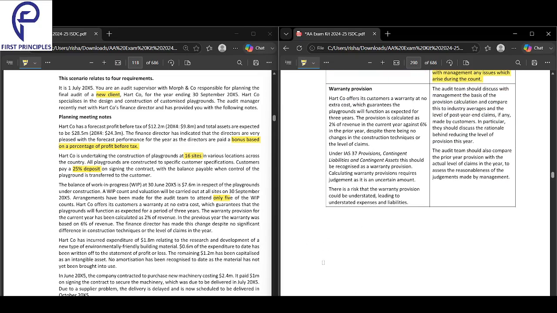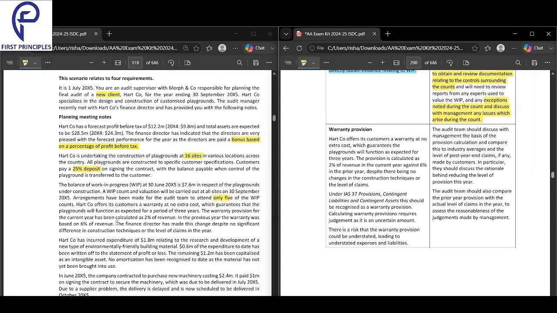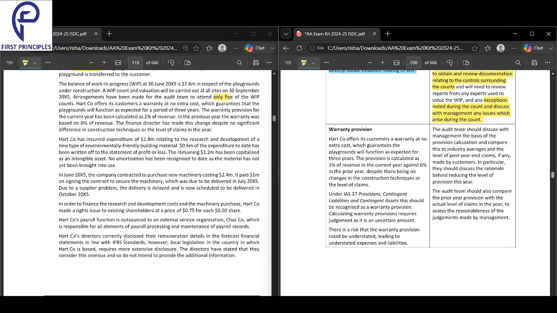Warranty provision. What about the warranty provision? Let's look into the warranty provision here. The warranty provision for the current year has been calculated as 2% of revenue. In the previous year, it was 6%. Now it has become 2%. The finance sector has made this change despite no significant difference in construction techniques or the level of claims. Nothing has changed. Simply he has changed it from 6 to 2.